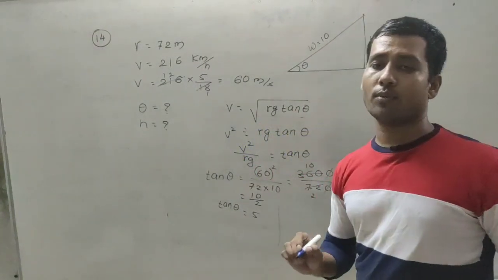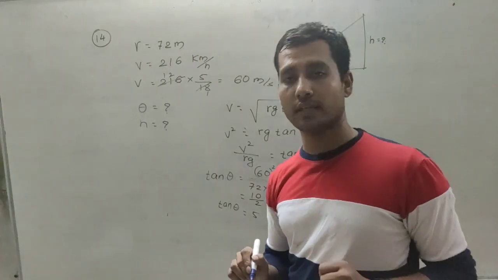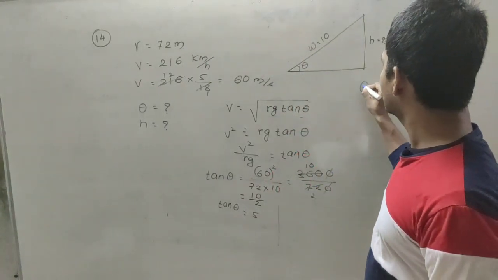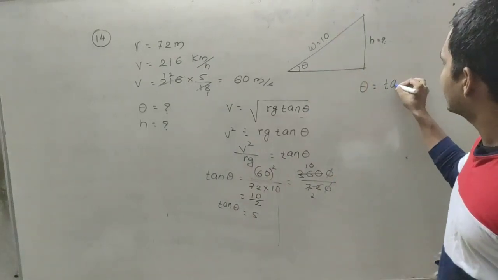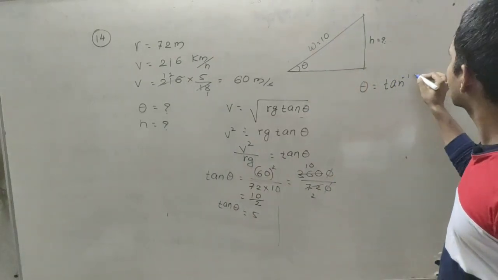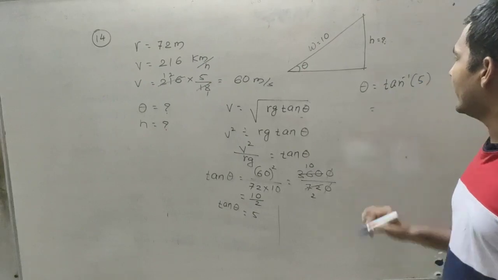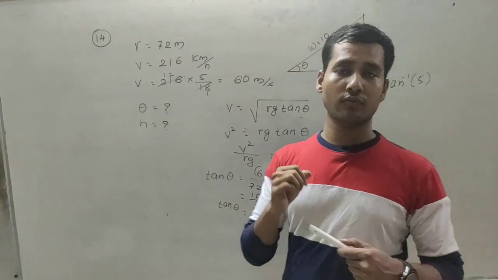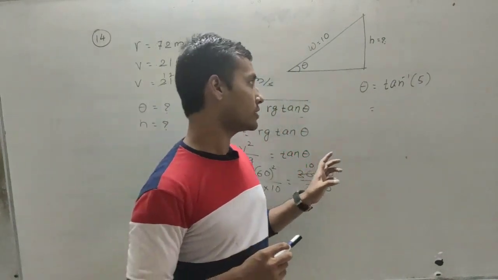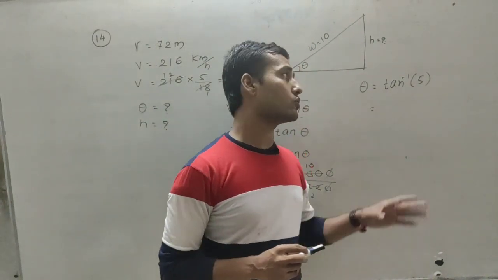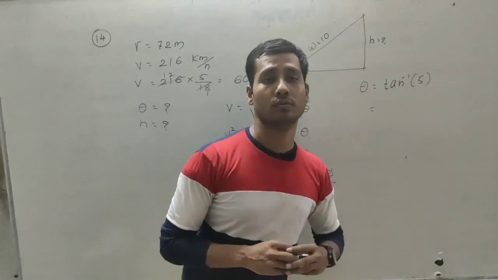So now from this we have to find the value of θ. So θ is equal to tan inverse 5. So we have to find the value of tan inverse from the log table. So you have to use the log table for this value, tan inverse 5.